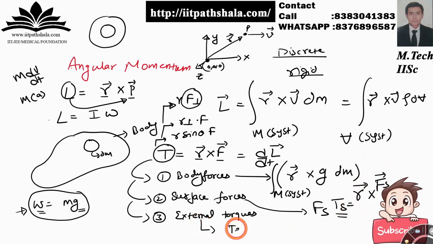Then the external torque which you are giving by any means, which will have a constant value, you have to accommodate that also. So the torque will be this plus this plus this, the addition of all these three. If all three are in the system, you have to account for all of them. If they are not in the system, you can eliminate whichever is not present. So that's the angular momentum concept.